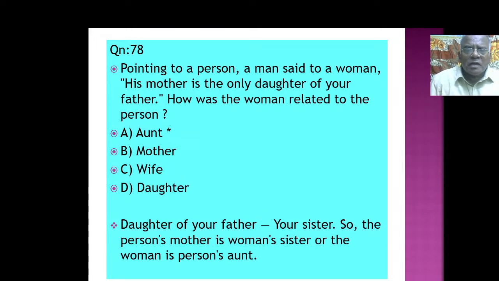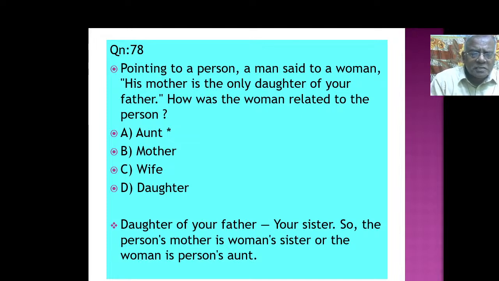Pointing to a person, a man said to a woman, his mother is the only daughter of your father. How was the woman related to the person? You have to see who is saying to whom. A man said to a woman, his mother, the man's mother, is the only daughter of the woman's father. So how was the woman related to the person? Daughter of your father na yaru? Daughter of your father, that is your sister.